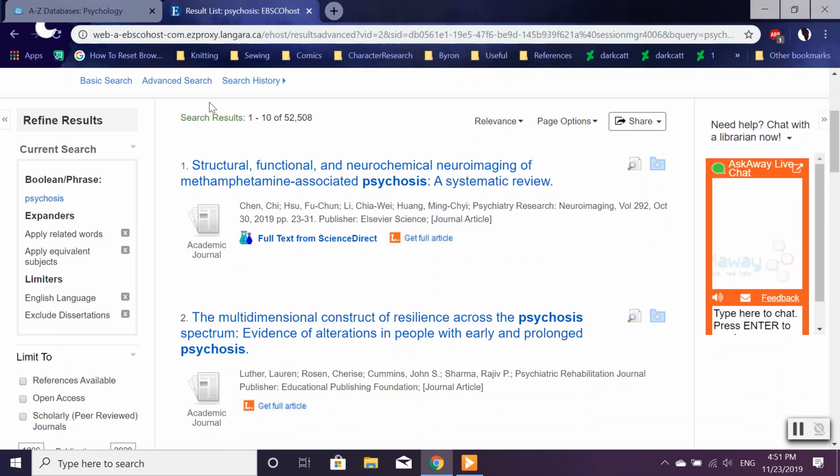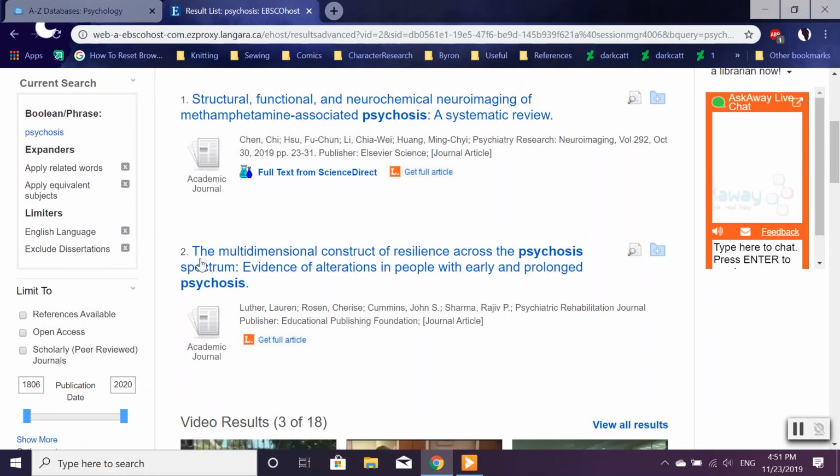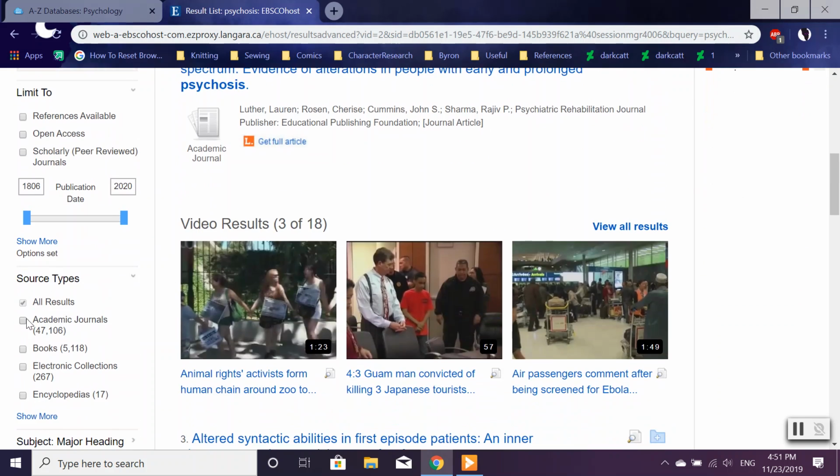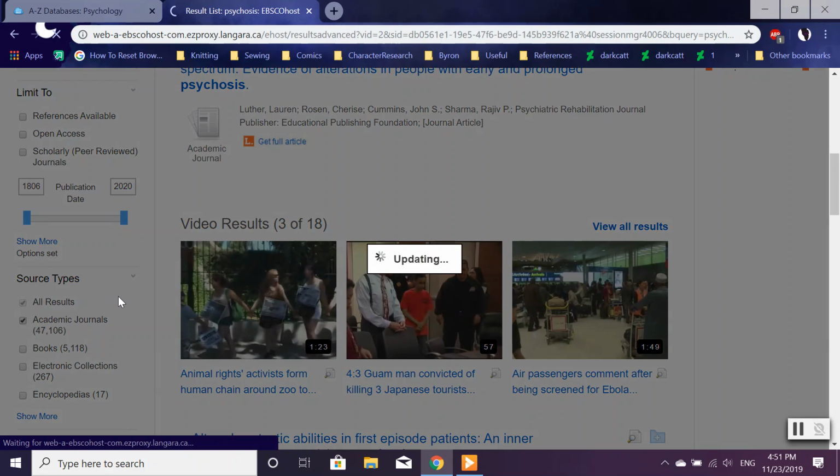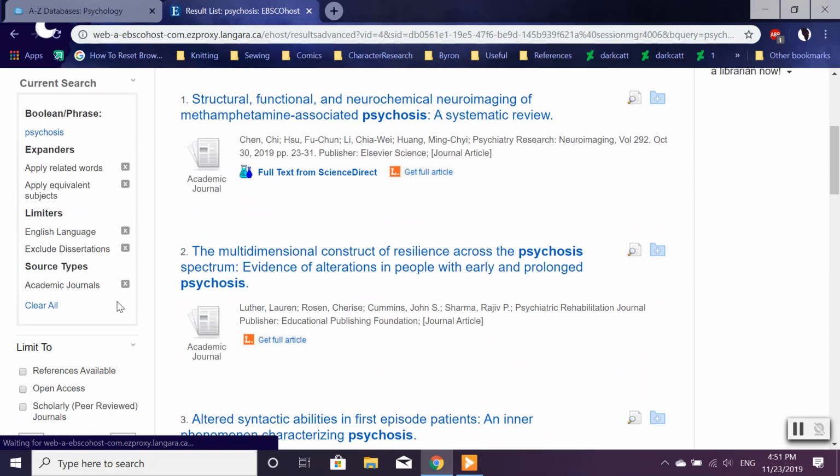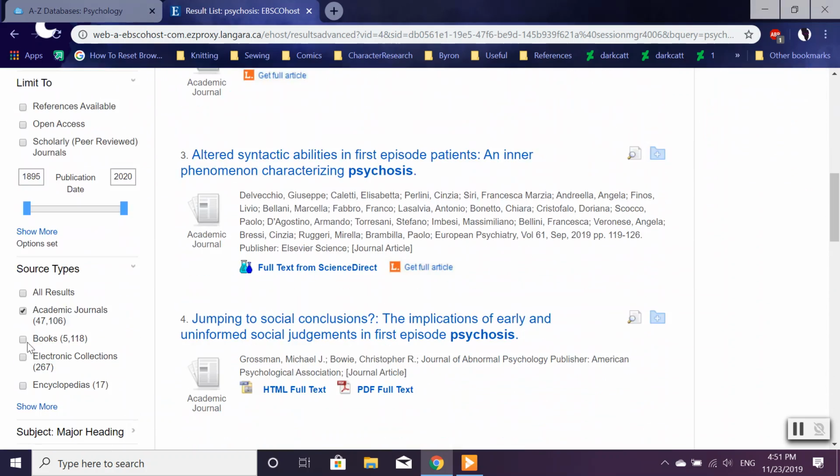On the left-hand side of the screen, you can see we have expanders and limiters. So let us begin. First, I'm going to limit us to academic journals, as well as books.